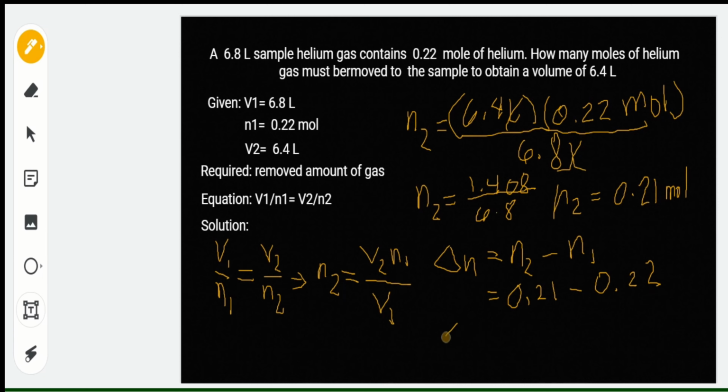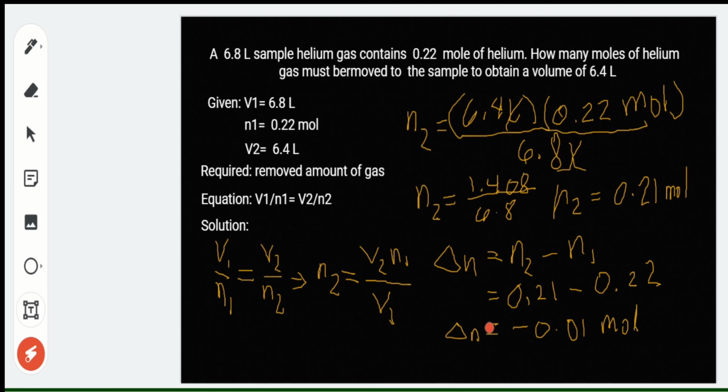So, obviously, yung change or yung nabawas natin, 0.21 minus 0.22, we will have negative 0.01 moles.